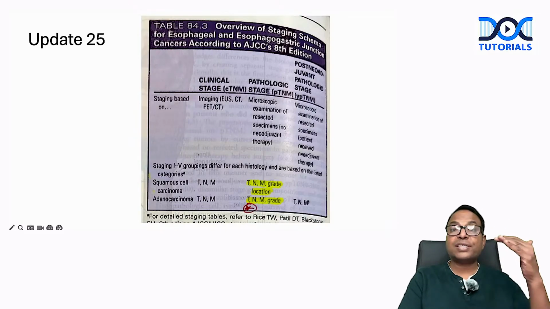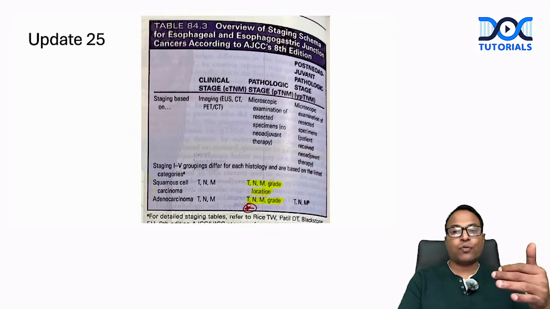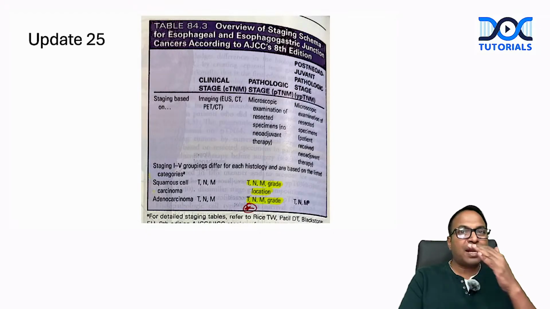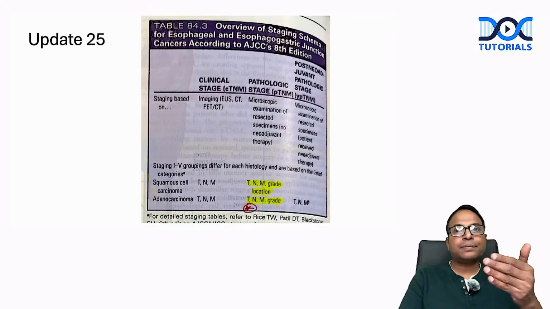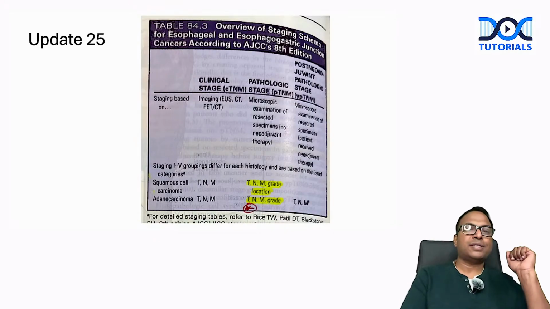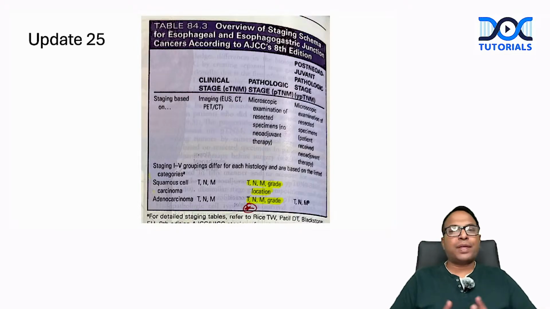So grade and location are included in pathological staging. In adeno cancer, we don't use location because it is in the lower esophagus. So it is TNM and grade only for pathological staging of the adeno cancer. And for post neoadjuvant pathological staging, ypTNM, there is no change. It is the same TNM.